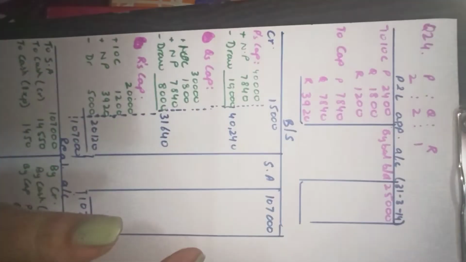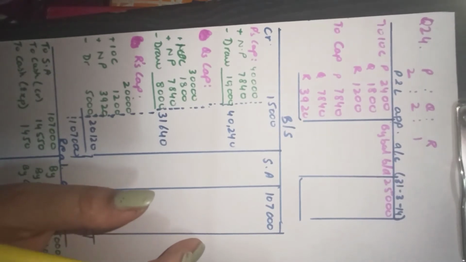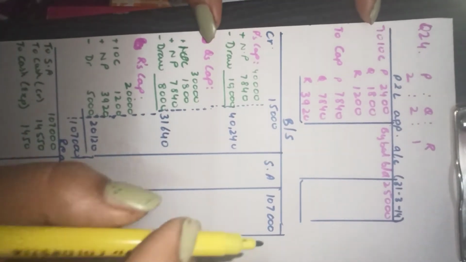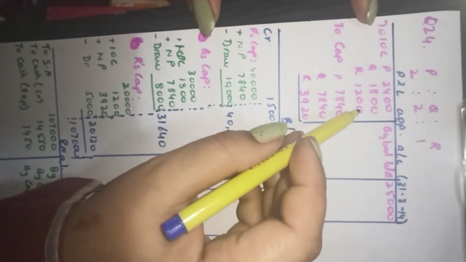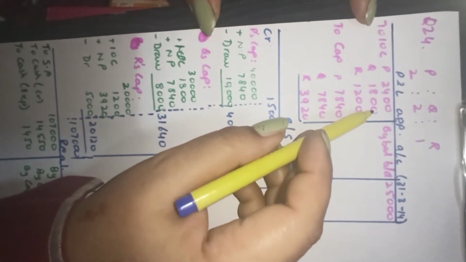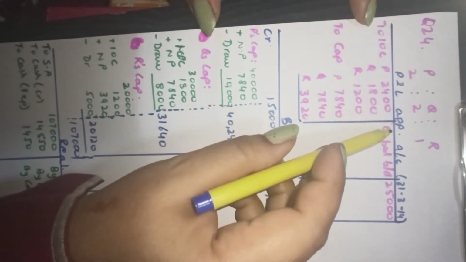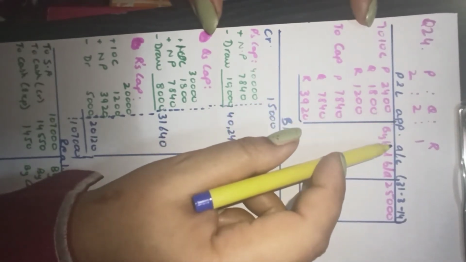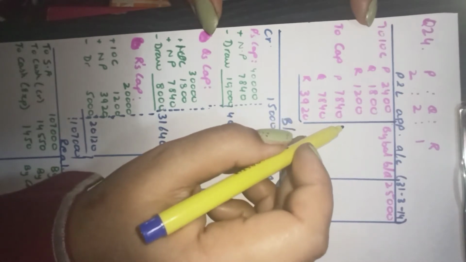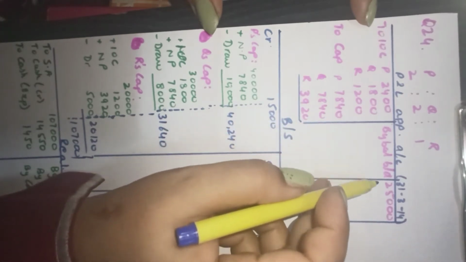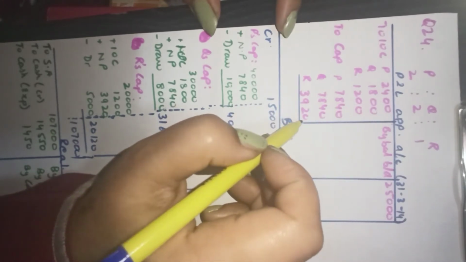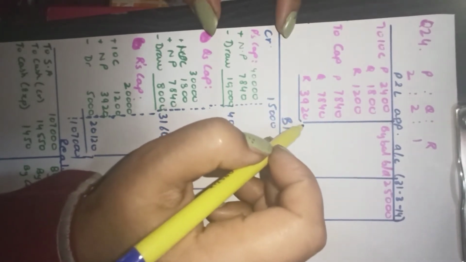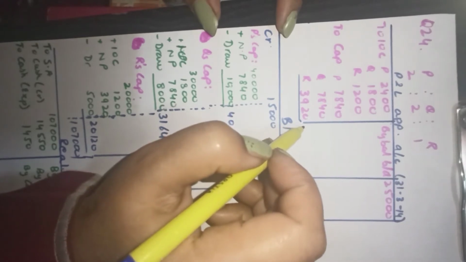So first you have to prepare. Now this question is different because here the divisible profit has not been given to us. We have to find out the divisible profit, because interest on capital is a requirement in the P&L appropriation account, if you remember. So in the P&L appropriation account, to find the divisible amount, we take the balance brought down, interest on capitals, and the capitals here. We have made the P&L appropriation account.